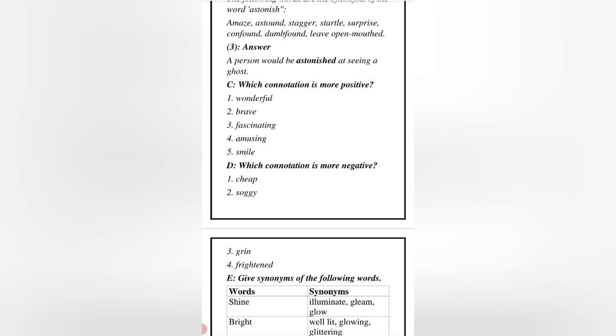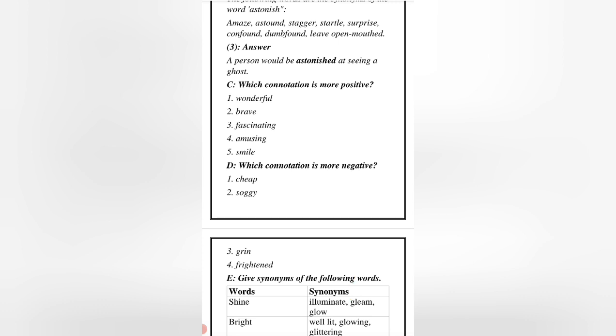We saw fascinating animals in the zoo. Some of the monkeys made amusing faces. Everyone had a smile on his or her face on the way home. So these are the words that we have chosen according to the positive connotation. Now in the next question, that is part D, which connotation is more negative?